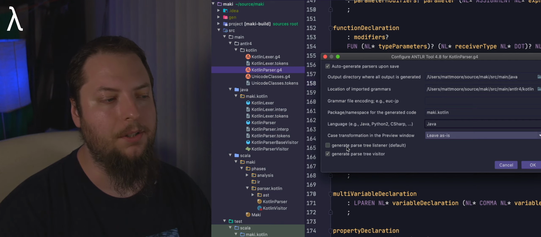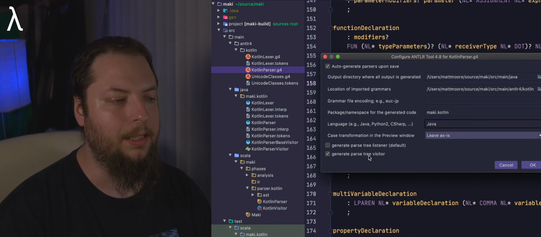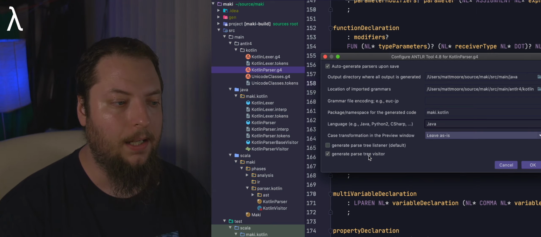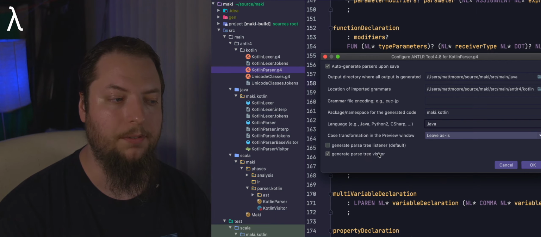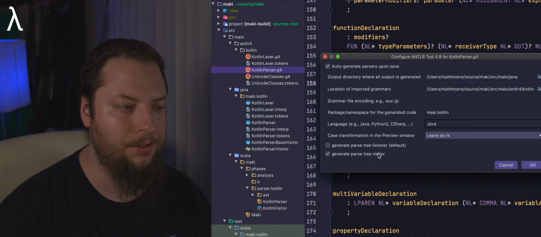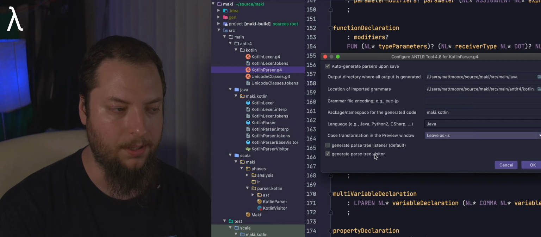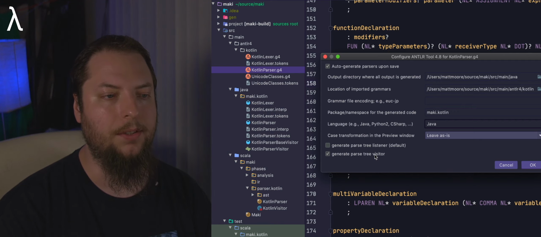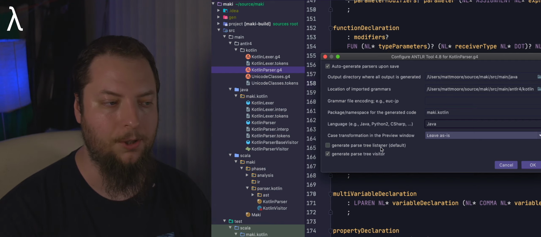And finally, we come down here to generate parse tree listener, which is the default, or generate parse tree visitor. In this video, I'm not going to get too much into a listener versus visitor pattern for compilers, but for now, we're going to go ahead and go with visitor. Visitor is a little more difficult to work with than the listener option.